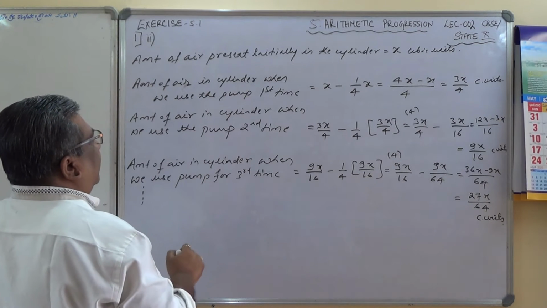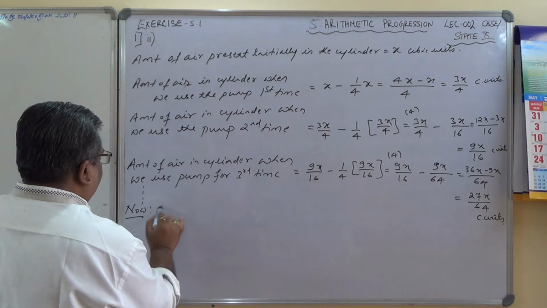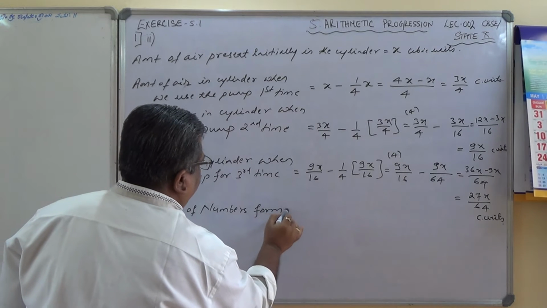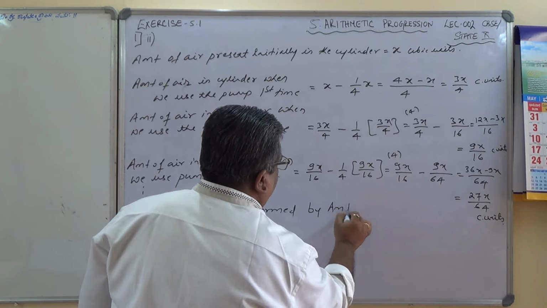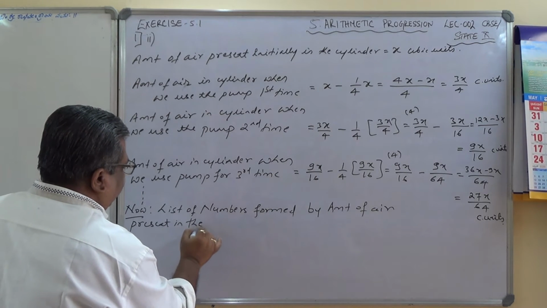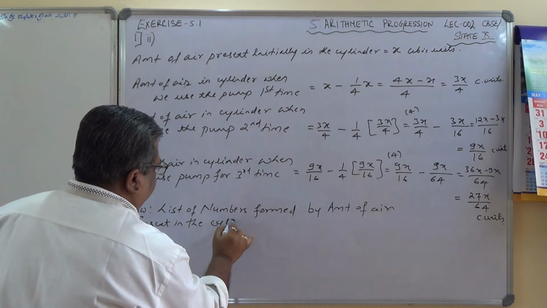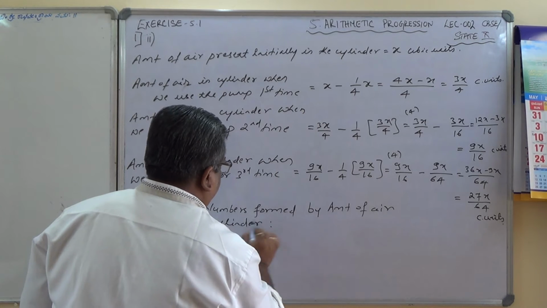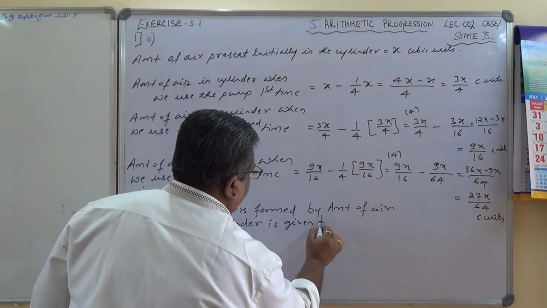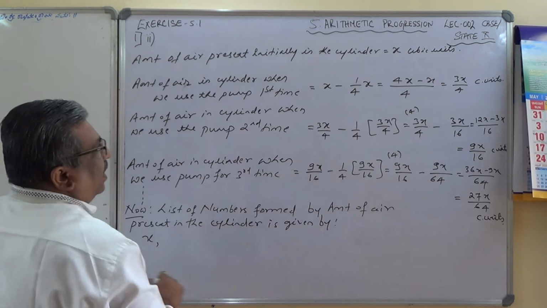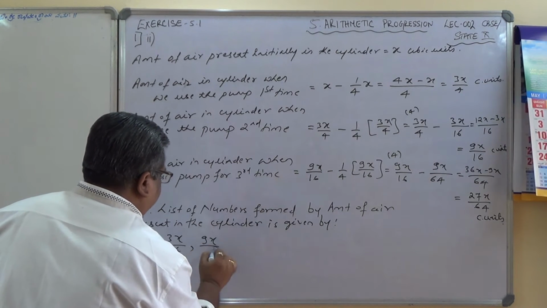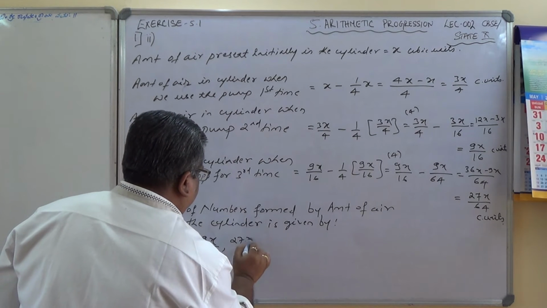Let us check now the list of numbers formed by the amount of air present in the cylinder. The list of numbers found by the amount of air present in the cylinder is given by x, the initial quantity, and then 3x by 4, and after that 9x by 16 and 27x by 64.